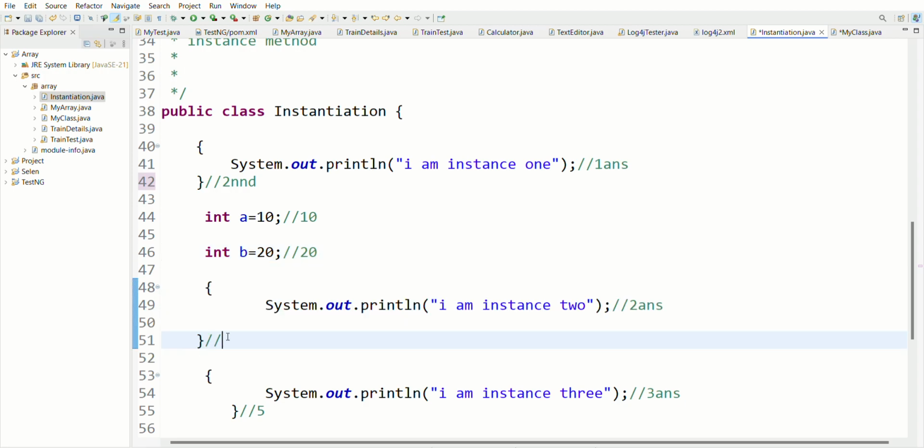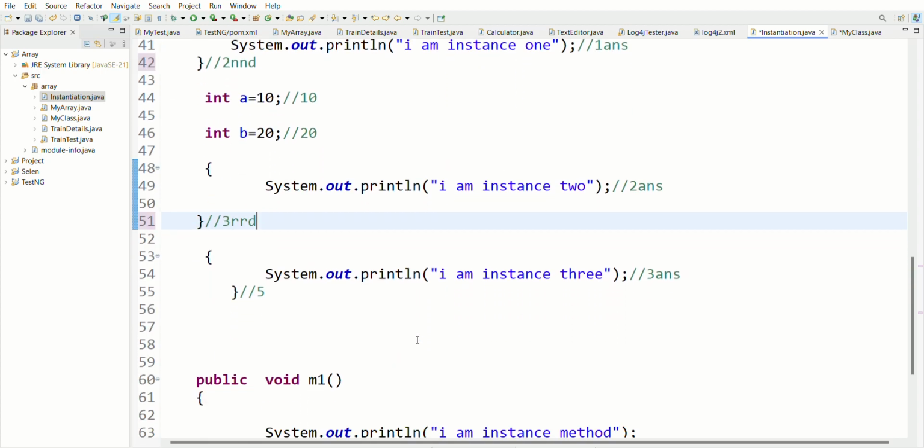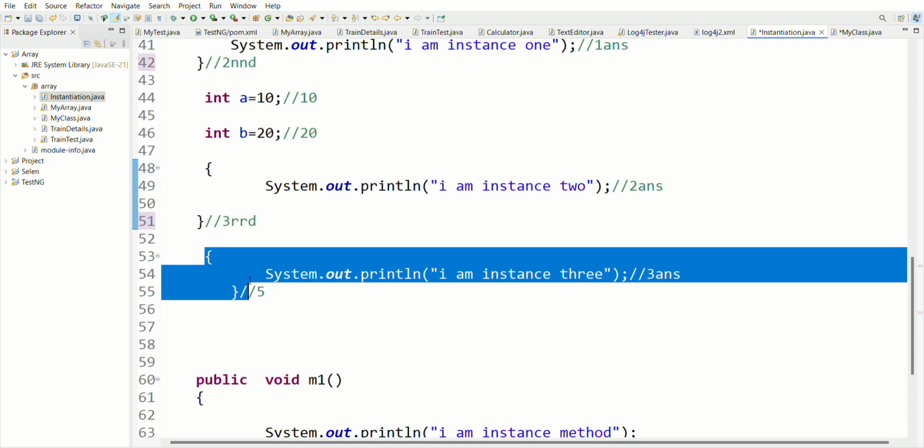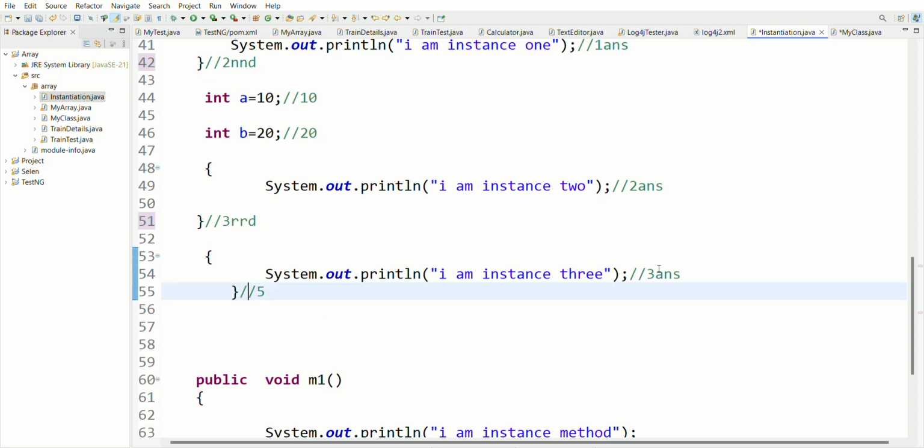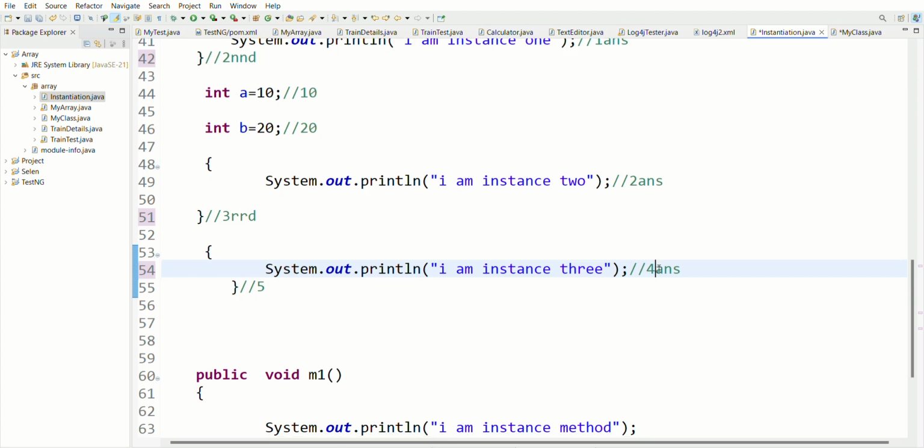Execute this. So my third output should be this. This is my third output. I am instance block 2. And after that, this is again my instance block, so this should be my fourth answer.